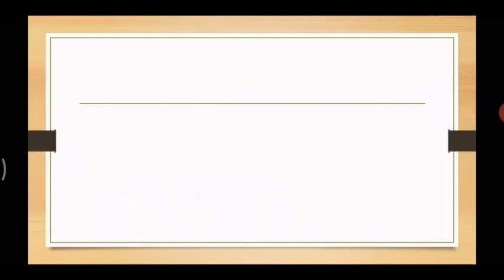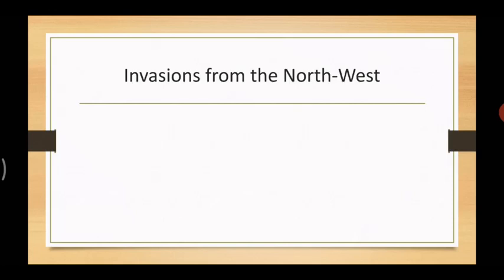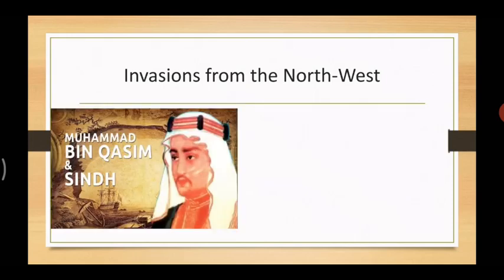Let's move forward. Next, we have the invasions from the northwest. In the meanwhile, the Arab power had emerged in the Middle East. Arab rulers turned towards India to expand their empire, which means they tried to conquer the territories of India. The Arab general Muhammad bin Qasim, you can see the picture, attacked the Sindh province in the 8th century.